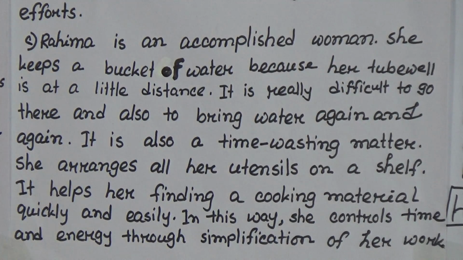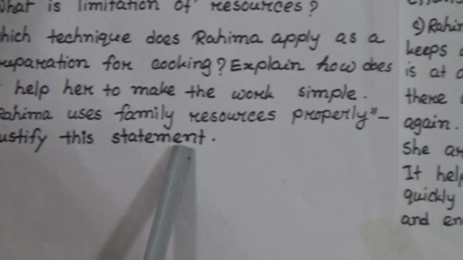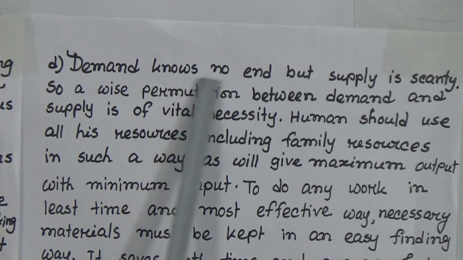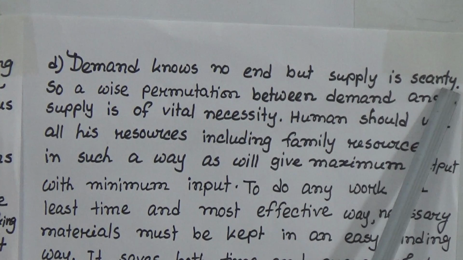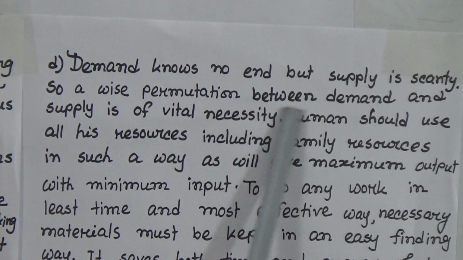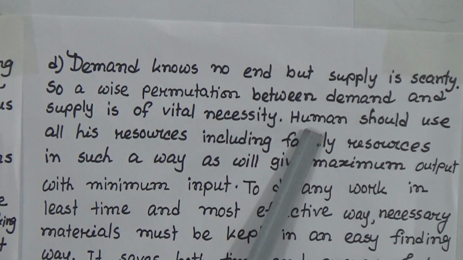And now the last part is number D, Rohima uses family resources properly. Justify this statement. So now just look at the answer. Demand knows no end, but supply is scanty. So a wise permutation between demand and supply is a vital necessity.